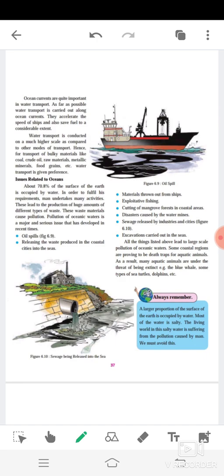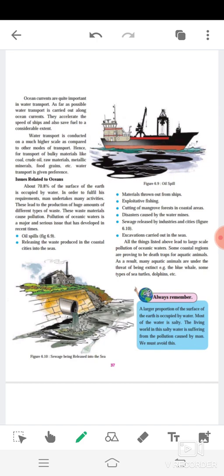Now in this paragraph it is explained that water transport is most important along currents. As far as possible, water transport is carried along ocean currents. They accelerate the speed of ships and also save fuel to a considerable extent. Water transport is conducted on a much higher scale as compared to other modes. Hence, for transport of bulky materials like coal, crude, raw materials, metallic minerals, food grains, etc., water transport is given preference. Now, issues related to oceans.